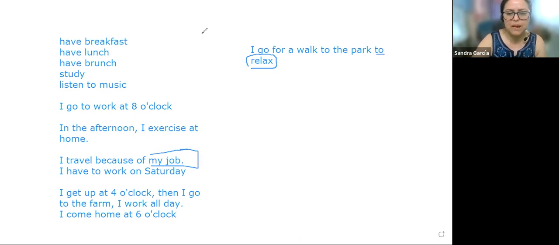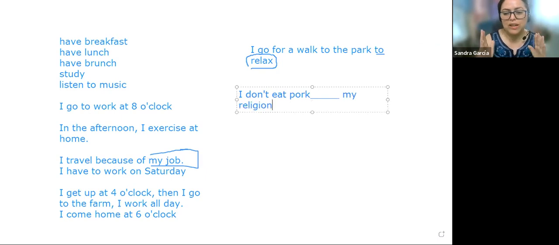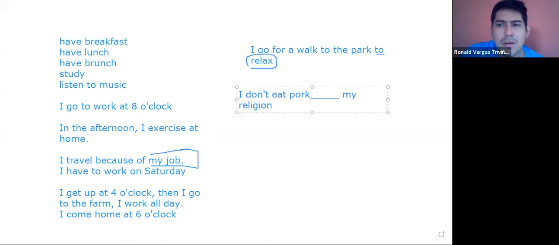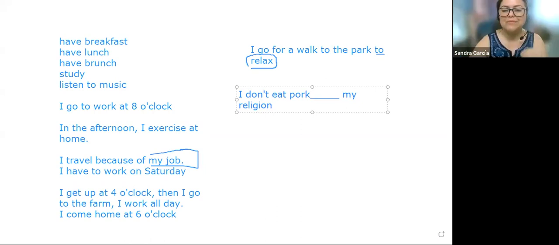For example, imagine: I don't eat pork, and then I have a blank: my religion. Is it "I don't eat pork for my religion" or "because of my religion"? What is correct? Because of. Right? Because this is a noun.